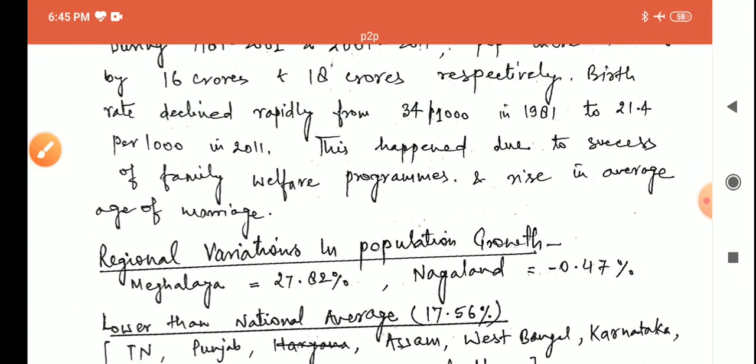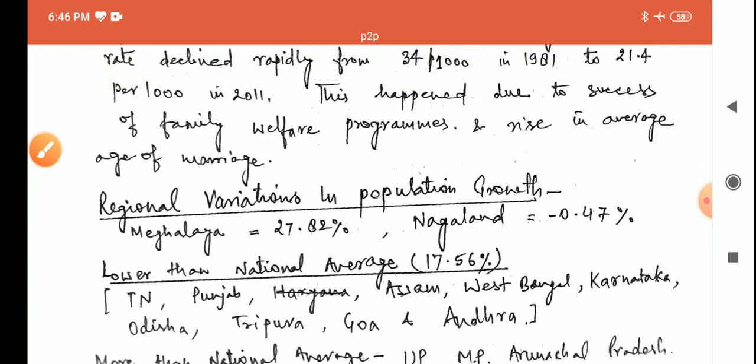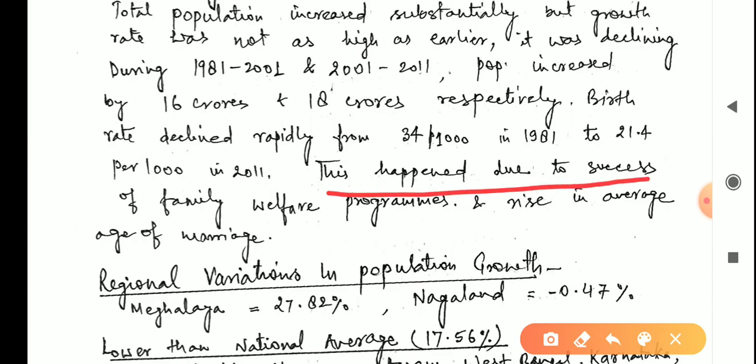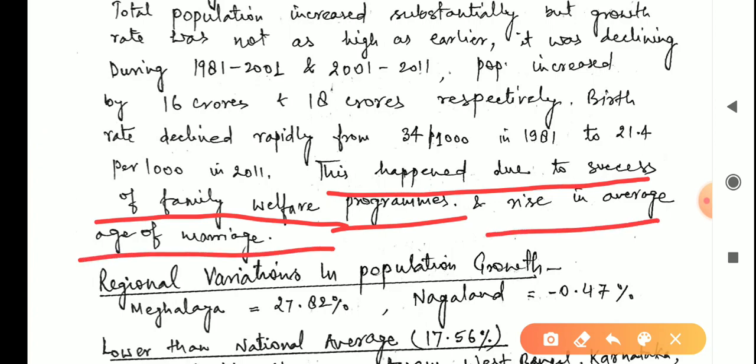Then birth rate declined rapidly from 34 per thousand in 1981 to 21.4 per thousand in 2011. This happened due to the success of family planning, family welfare programs and rise in average age of marriage.